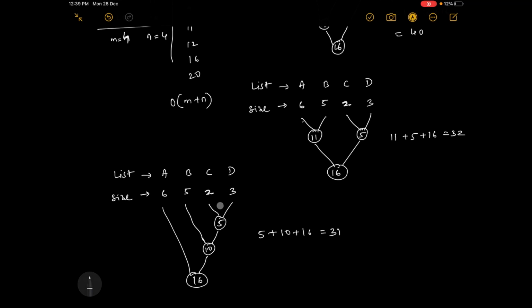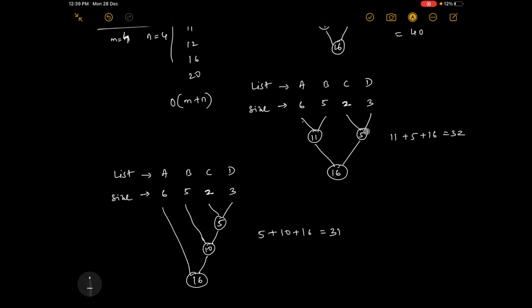So what is the pattern I have used here? You can see, first I have taken the smallest size lists and combined them. Then with this I have taken the smallest number and combined it. Here it is not like that.